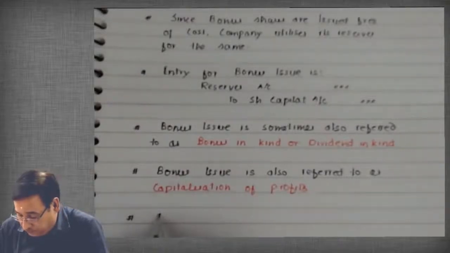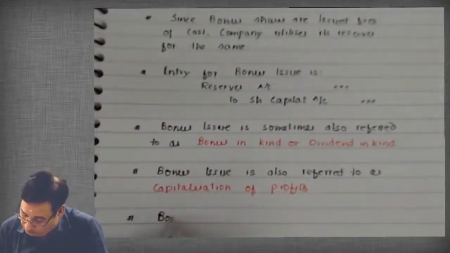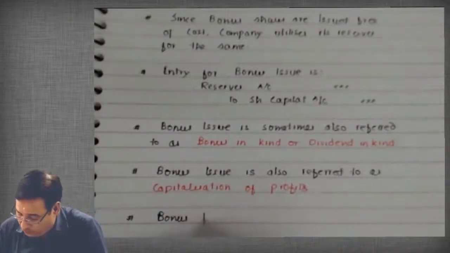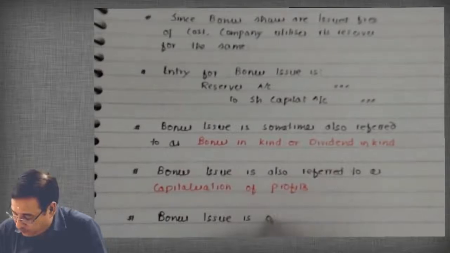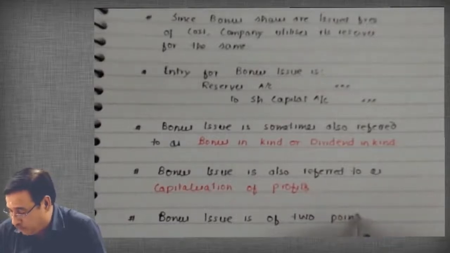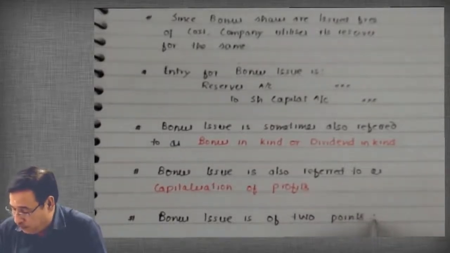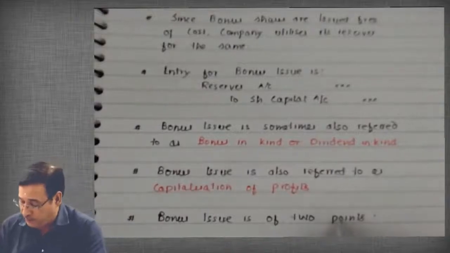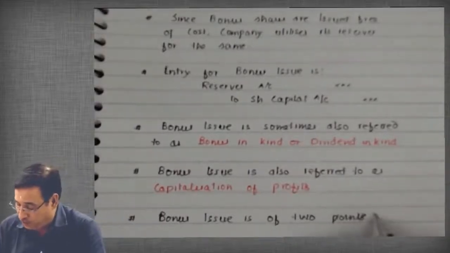Bonus issue is of two types. I haven't explained these points, don't worry about that. I will explain it in a short while, but first you write along with me. Bonus issue is of two types.